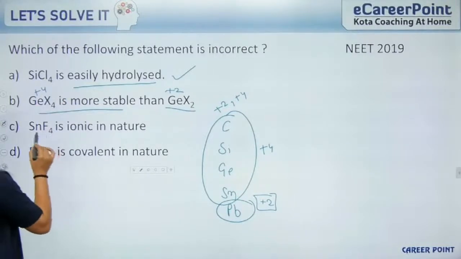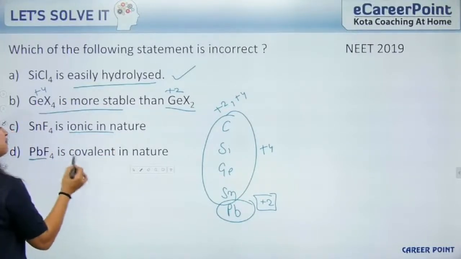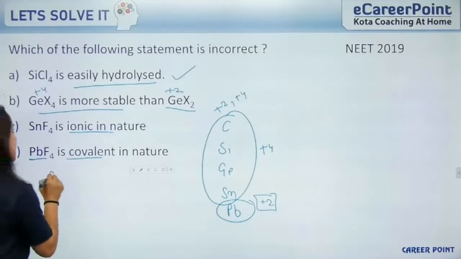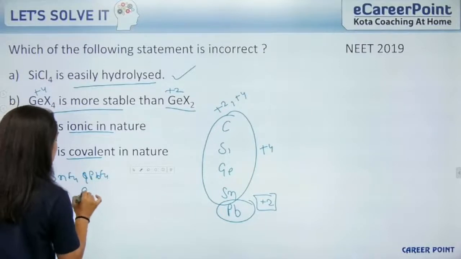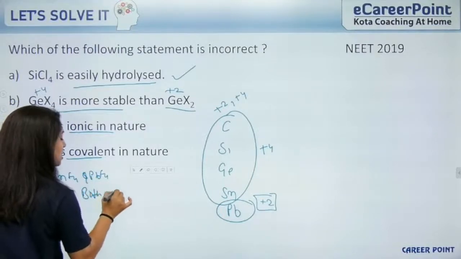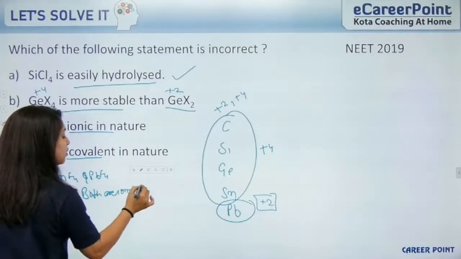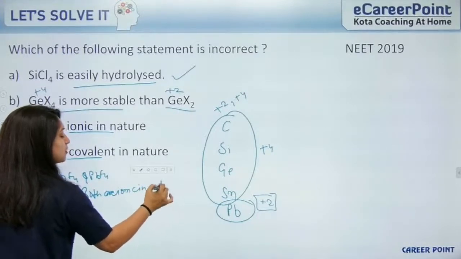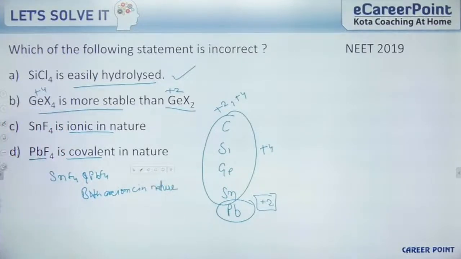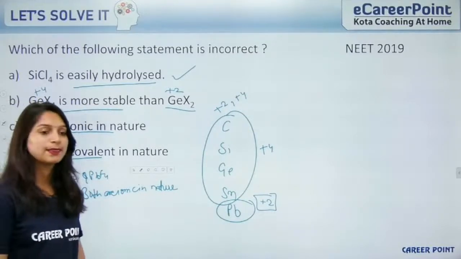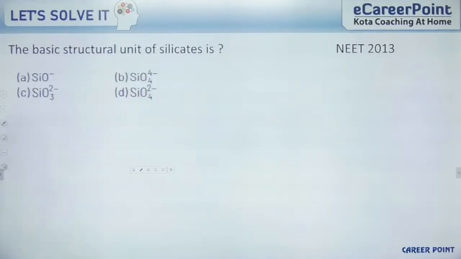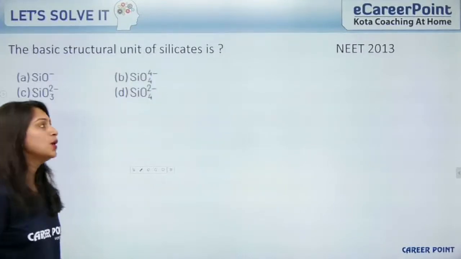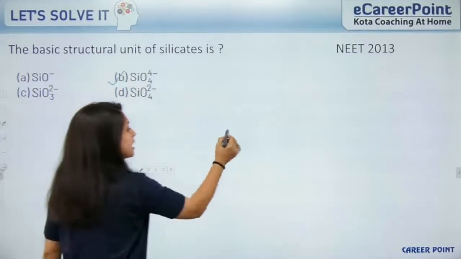Out of these two, SnF4 is ionic in nature, PbF4 is covalent in nature. SnF4 and PbF4 both are ionic in nature. Both are ionic in nature according to Fajans rule. So this one is a wrong statement. D is the incorrect statement. Okay. Moving to the next question, the basic structural unit of silicate, we all know, is SiO4 4-.